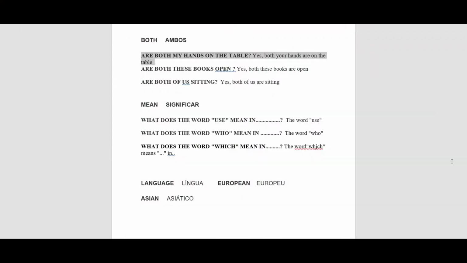Both. Are both my hands on the table? Yes, both your hands are on the table. Are both these books open? Yes, both these books are open. Are both of us sitting? Yes, both of us are sitting.